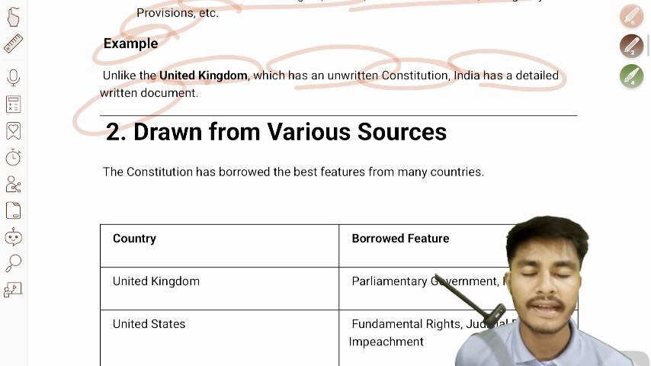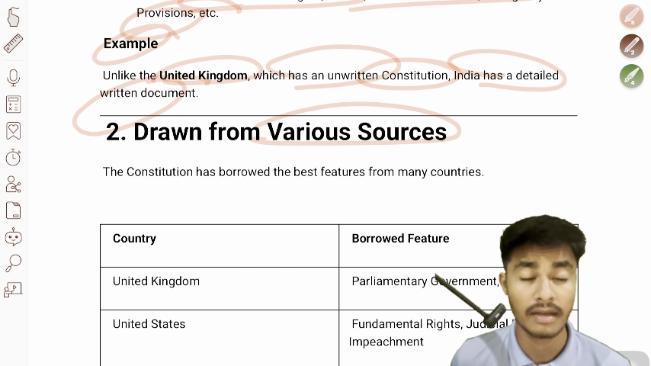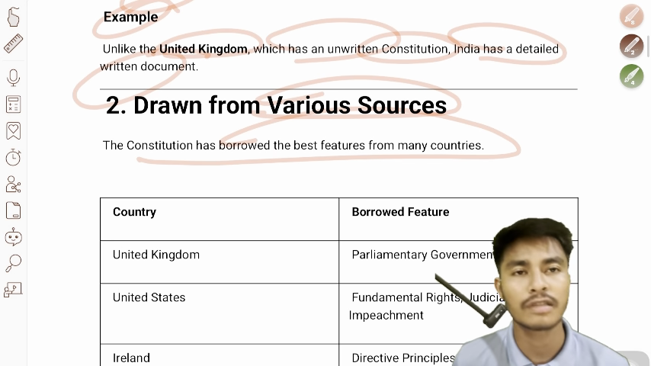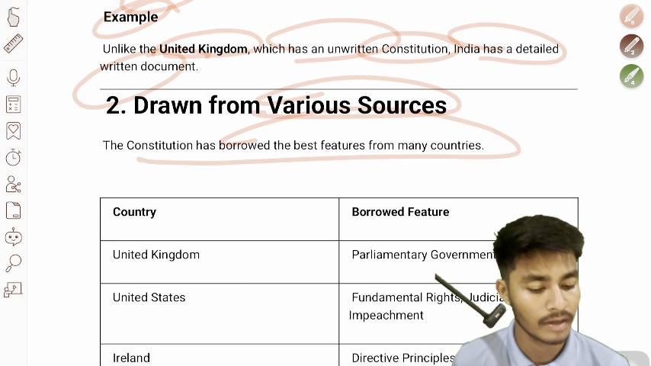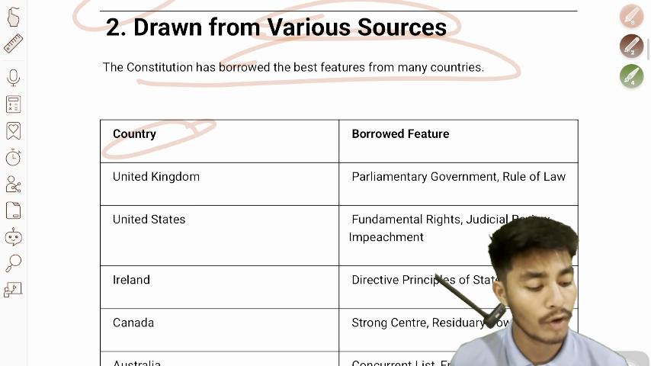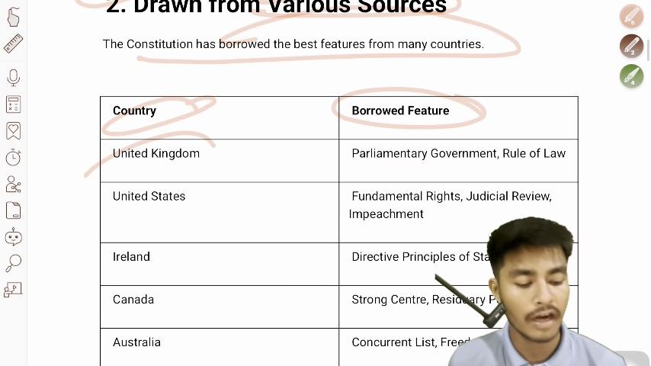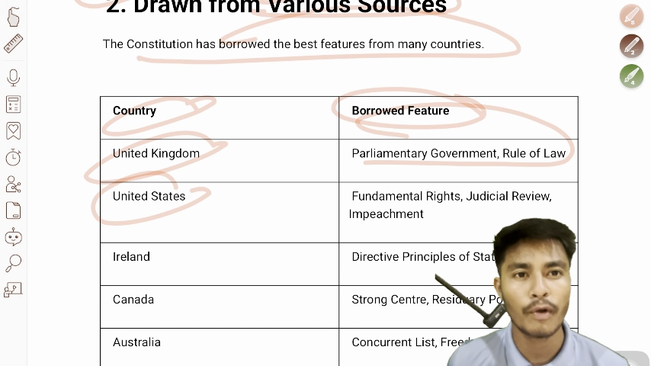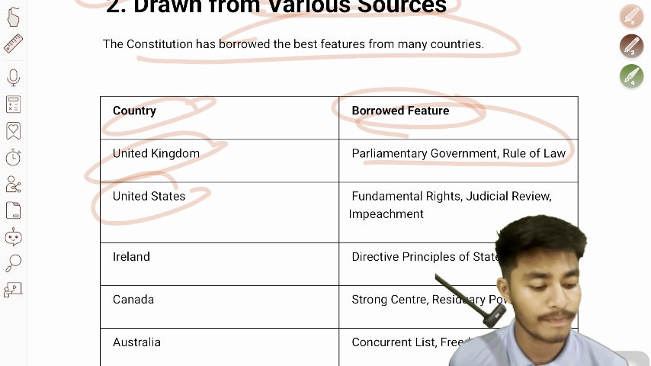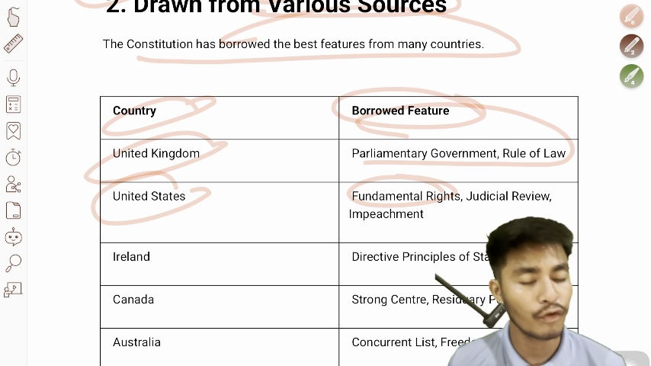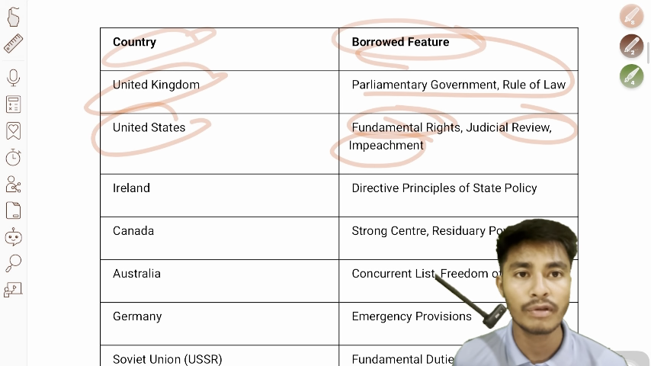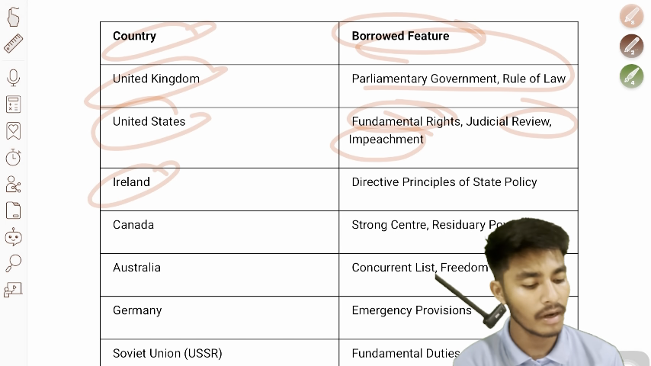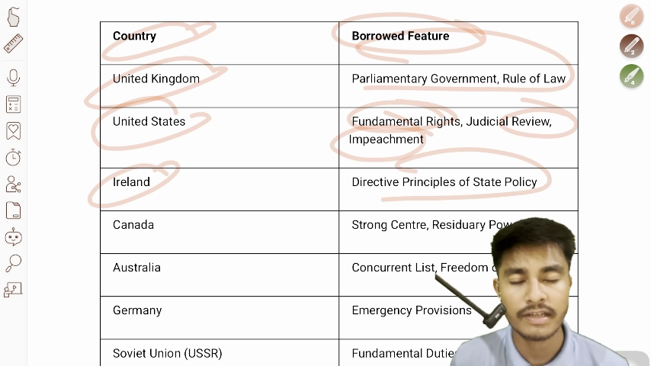The second one is that our Indian Constitution is drawn from various sources. The Constitution has borrowed the best features from many countries. So, country and borrowed features. United Kingdom: parliamentary government and rule of law. United States, USA: fundamental rights, judicial review and impeachment. Now we'll move to Ireland. From Ireland we borrowed DPSPs, Directive Principles of State Policy.